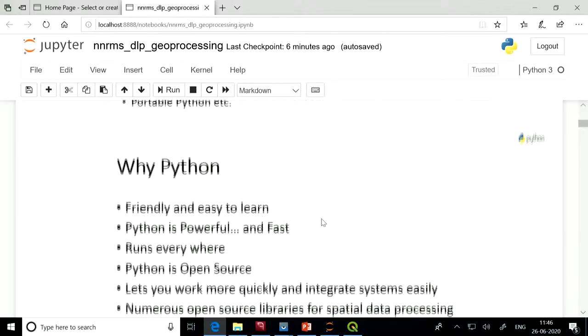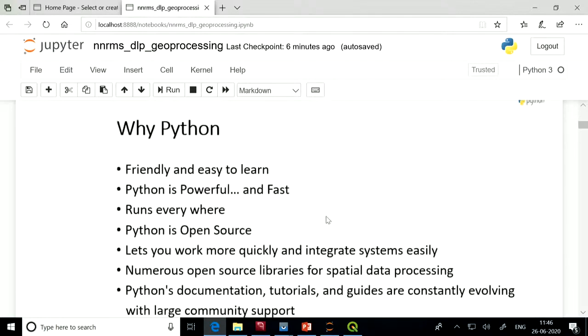Now the next question comes: why should we use Python? What I feel is the most compelling reason for using Python is its friendliness and how easy it is to learn. Python is one of the easiest programming languages to learn. Any new programmer, any person who doesn't have any experience in programming, can learn Python very fast.